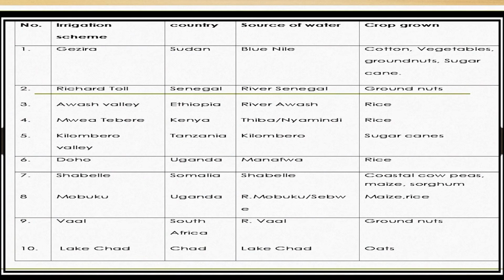We have some of the irrigation schemes, as we are going to see. You receive in your notes Richard.Ges in Senegal, the Gezira in Sudan, Moya Tebere in Kenya, Doho in Uganda, Mobuku in Uganda, Val in South Africa, Lake Chad in Chad, on Lake Chad, and even the crops are there.